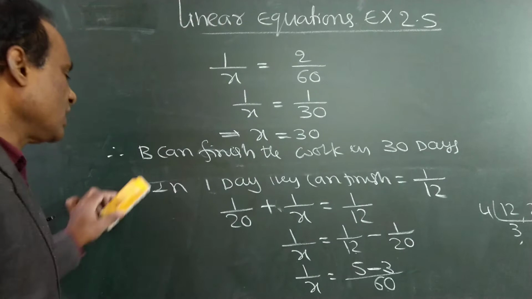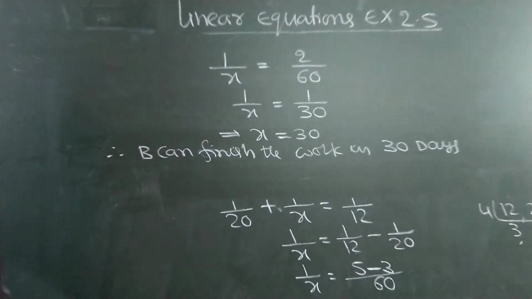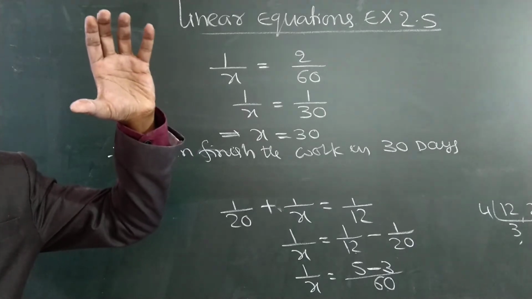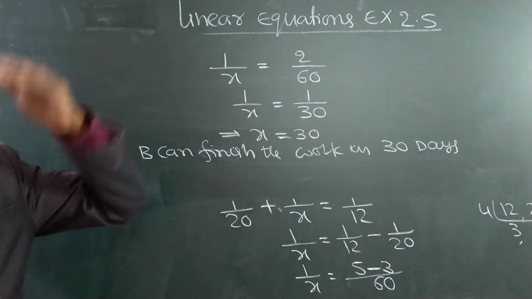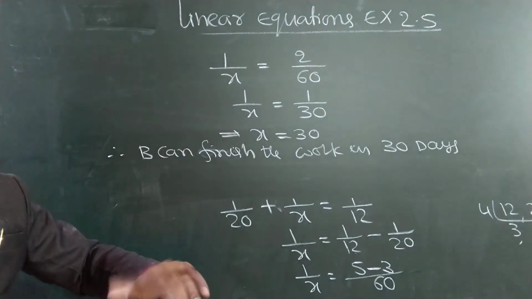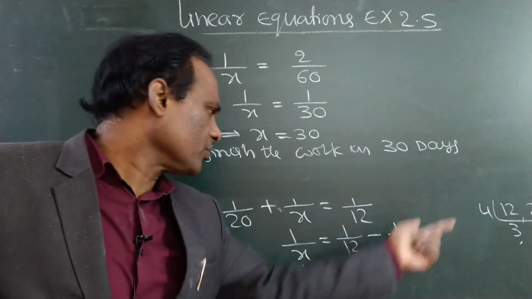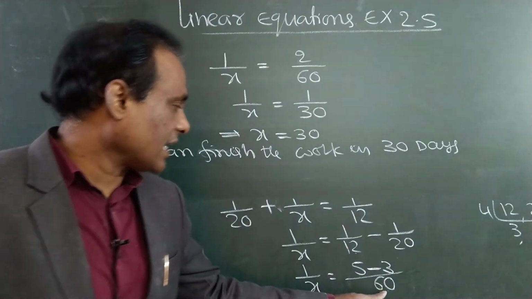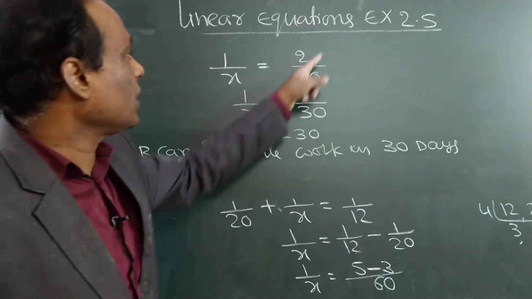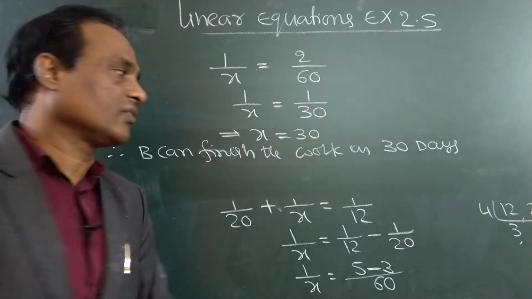So once again you check the steps. I explained using simple steps, but the concept is difficult. If he can complete the work in 3 days, then one day he will complete 1 by 3. If 20 days, then one day 1 by 20, like that. So that concept is applied here. And simplification is very simple. This is the LCM 60, 12, 5 times 5 into 1 is 5, 20, 3 times 3 into 1 is 3, 5 minus 3 is 2, 2 by 60, which is 1 by 30. x is equal to 30. That is the answer.